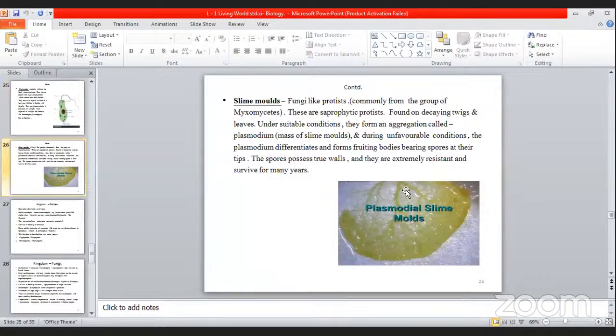Then slime molds, see how they look here. These are fungi-like protists. They are from the group of myxomycetes. These are saprophytic protists. Their spores possess true walls, and they are extremely resistant and survive for many years. That is Plasmodium slime molds.